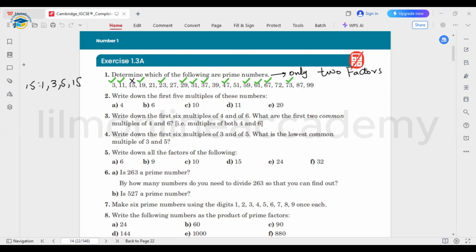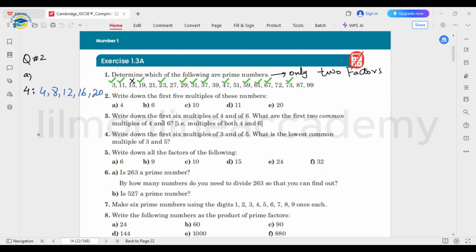So next, the second part, they're saying write down the first 5 multiples of all these numbers. If you know the table, you can easily work out the 5 multiples. For example, for question number 2, we have a part for writing down the first 5 multiples. So for 4, we have 1 times 4, 2 times 8, 3 times 12, 4 times 16, 5 times 20.